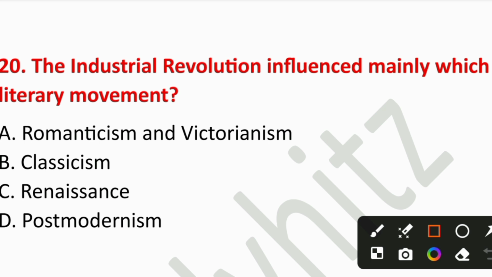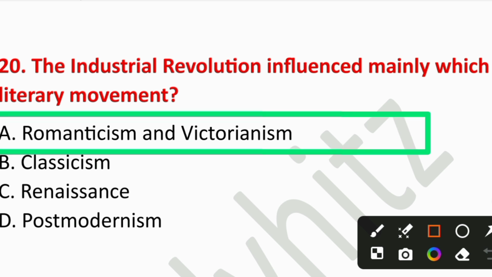Question number 20. The Industrial Revolution influenced mainly which literary movement? A. Romanticism and Victorianism, B. Classicism, C. Renaissance, or D. Postmodernism. Right answer is option number A, Romanticism and Victorianism. Romanticism reacted emotionally while Victorianism addressed social impacts.